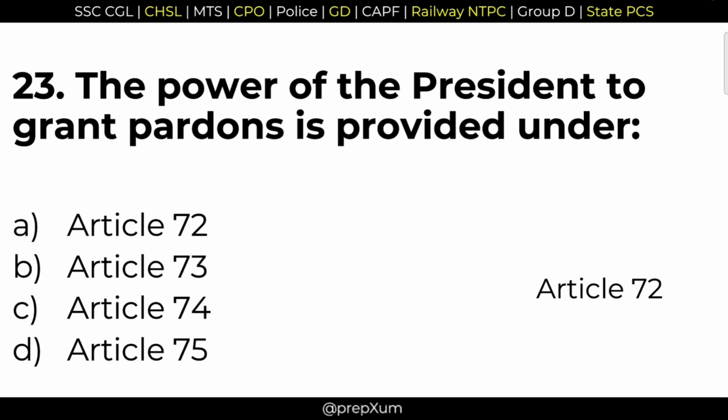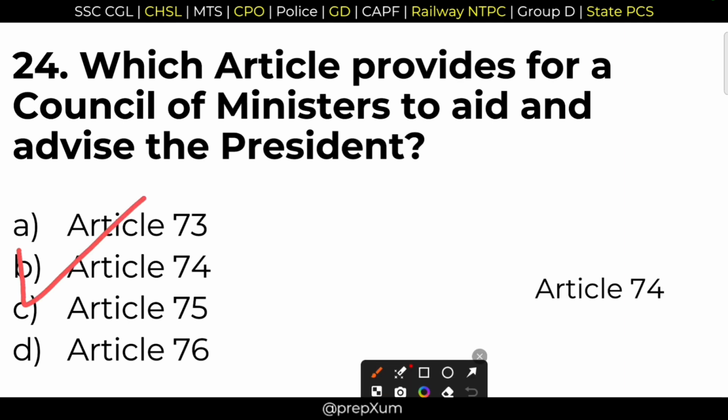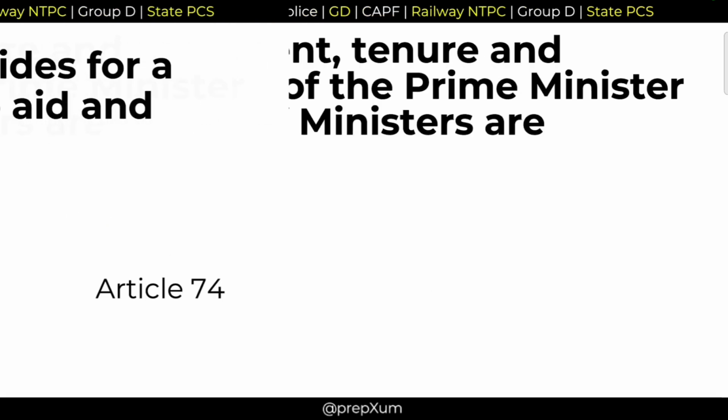24. Which article provides for a council of ministers to aid and advise the president? Option B is the right answer. It is Article 74. Another very important article. Article 74. Next question.